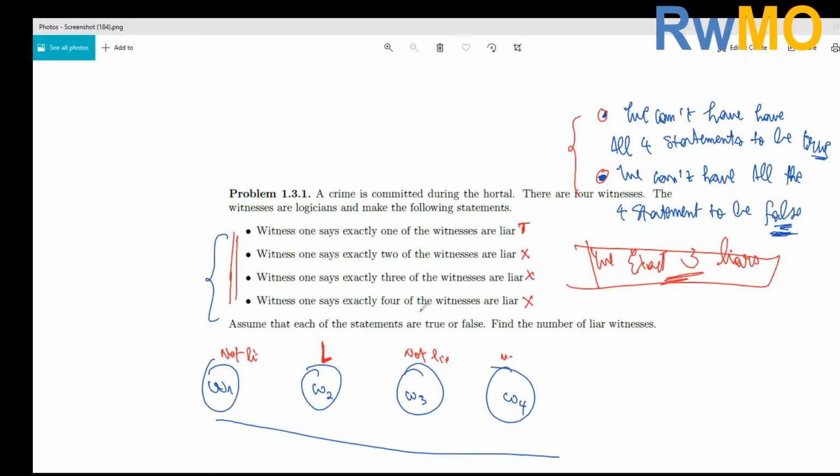Similarly, we can use the same argument for any person. If you say witness 3 is a liar, then the remaining ones should not be liars, because you have exactly 1 liar among the witnesses. We don't know which one, but we are just assuming this statement is true. If this statement is true, then you can't have another true statement. So we have exactly 3 liars.